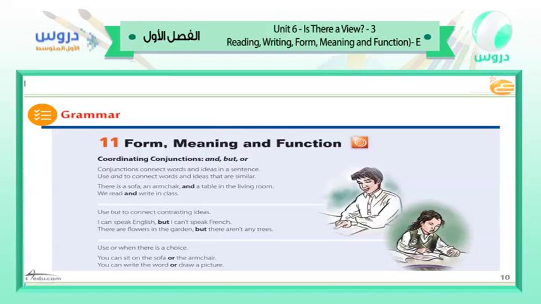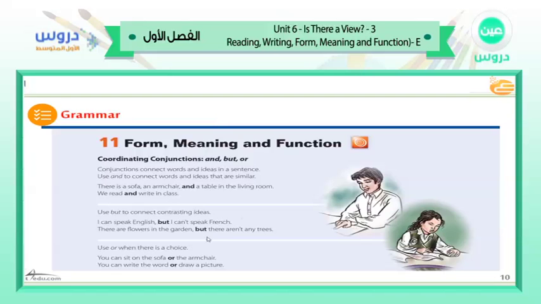There are flowers in the garden, but there aren't any trees. This is contrasting, the opposite things. The third part is use, or when there is a choice. For example, do you like orange or apple? This is giving you a choice to choose between A or B.